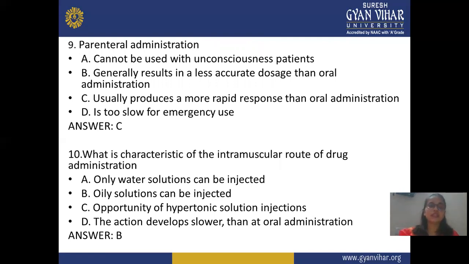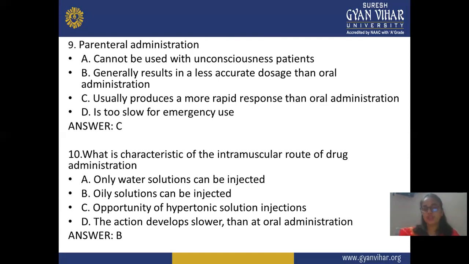Next, 10th question: what are the characteristics of the intramuscular route of drug administration? A, only water soluble solutions can be injected. B, oily solutions can be injected. C, opportunity of hypertonic solution injection. D, the action develops slower than oral administration. Here you should know the characteristics of intramuscular administration.